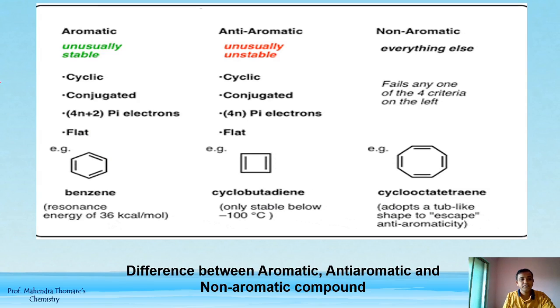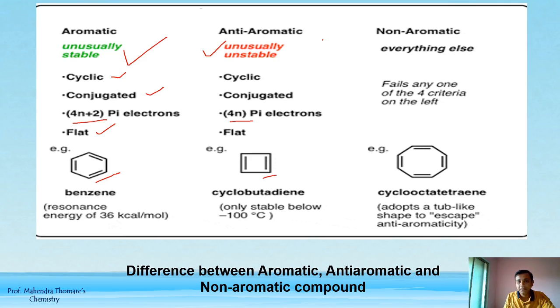So in short, we have taken the difference between aromatic, anti-aromatic and non-aromatic compounds. So aromatic is usually stable but anti-aromatic compounds usually are unusually unstable. So both are cyclic, both are conjugated. But here aromatic is a 4n plus 2 pi electron system, and for anti-aromatic it is a 4n pi electron system. Both are flat, means planar. The example of this is benzene. An example of anti-aromaticity is cyclobutadiene.